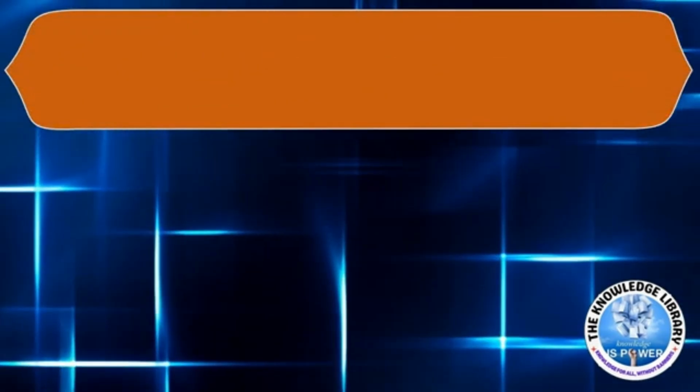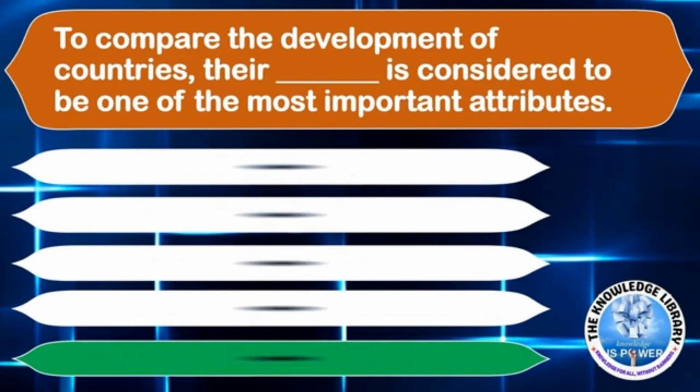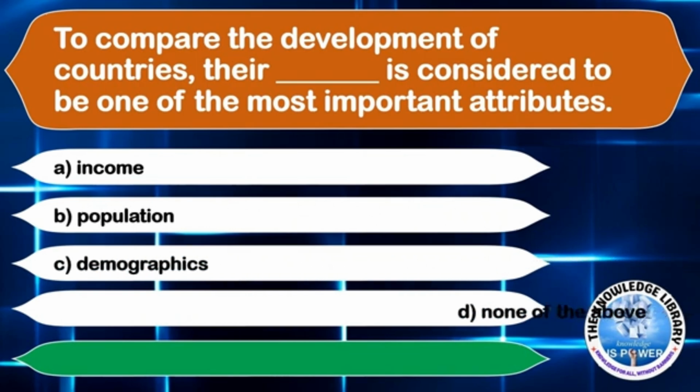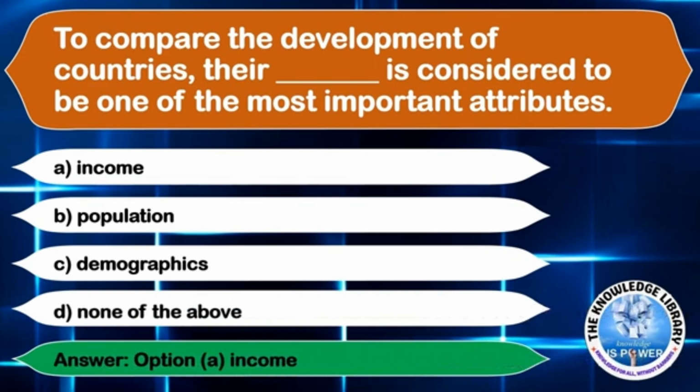The next question is, to compare the development of countries, the dash is considered to be one of the most important attributes. Option A, income. Option B, population. Option C, demographics. Or option D, none of the above. The correct answer is option A, income.